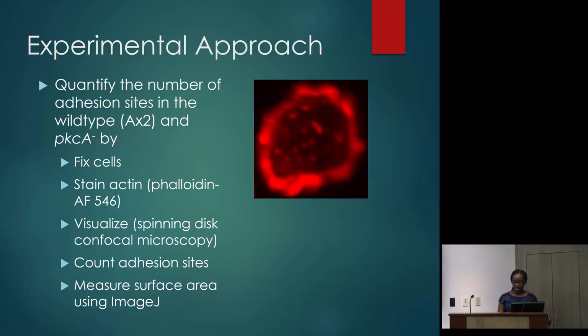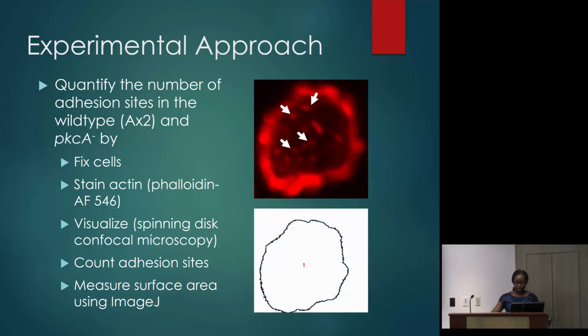After that, I counted the adhesion sites, and here I pointed out 4, but this cell had a total of 12. After that, I measured the surface area using ImageJ, and ImageJ simply draws an outline around the cell and calculates the surface area from there.